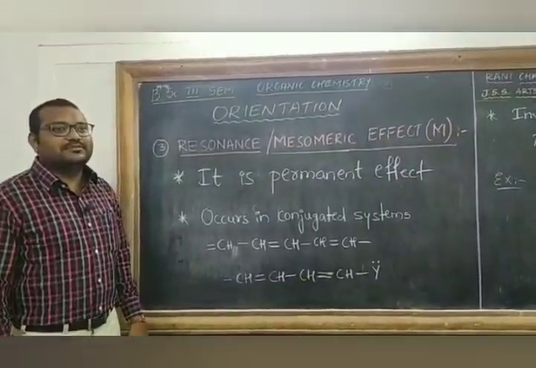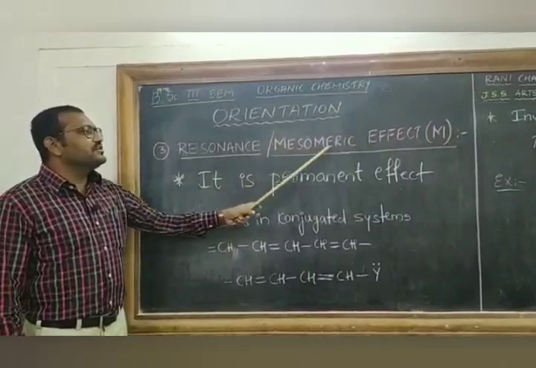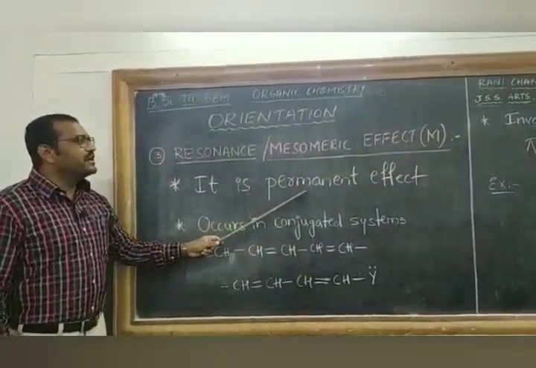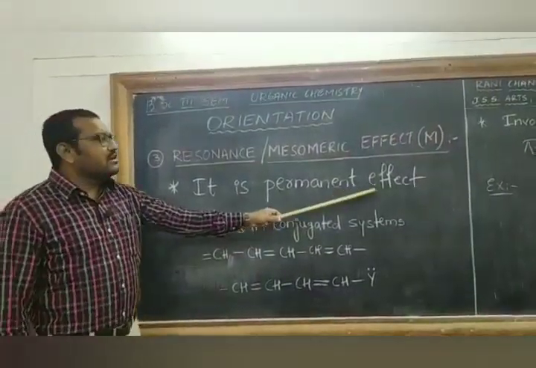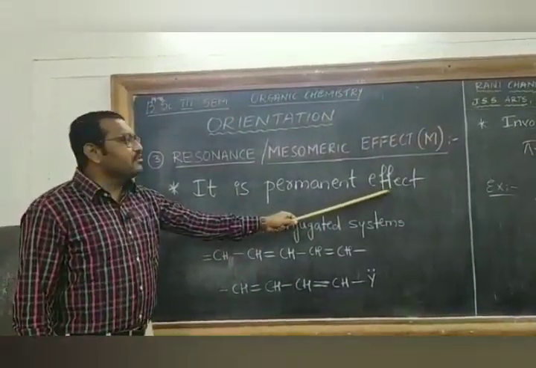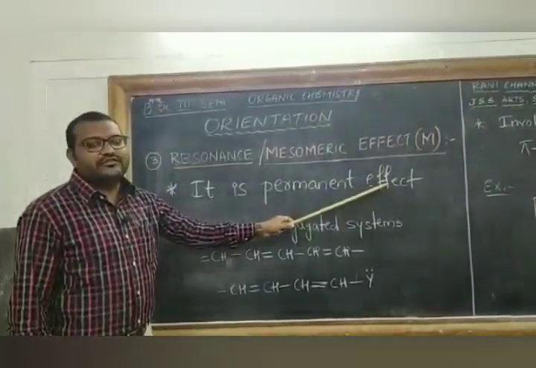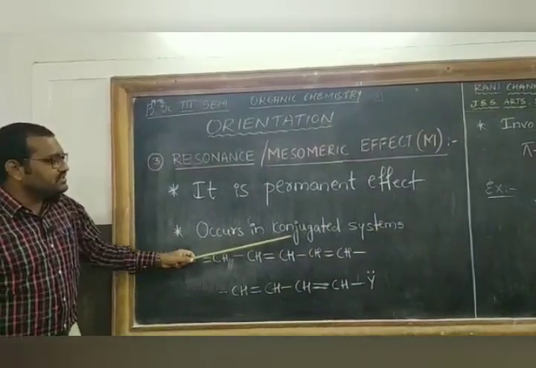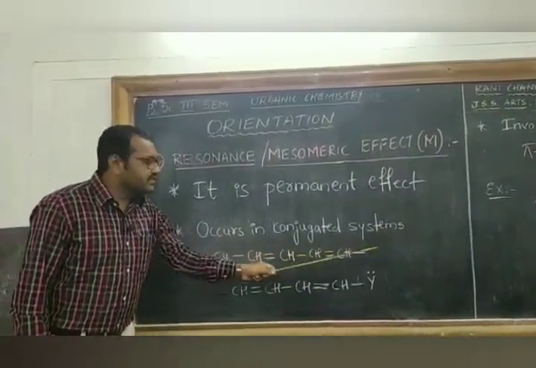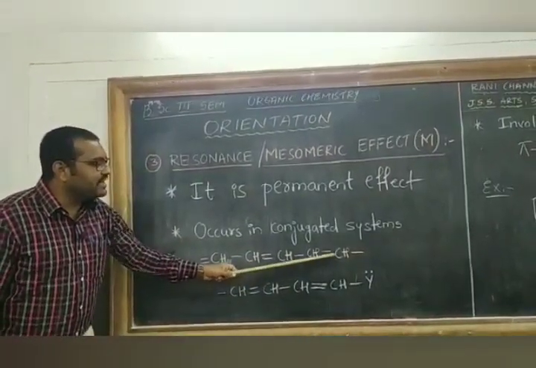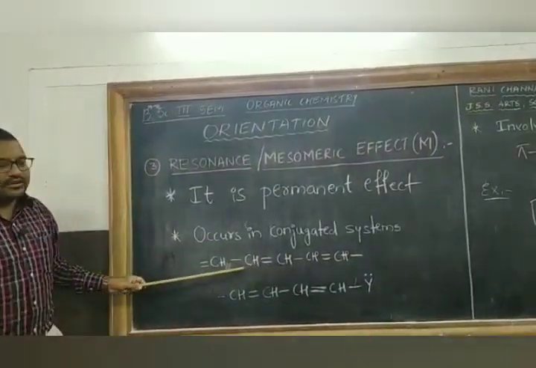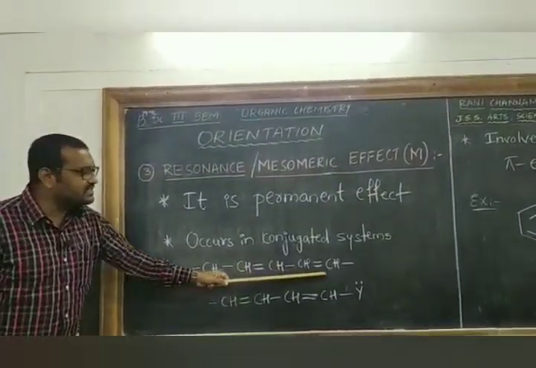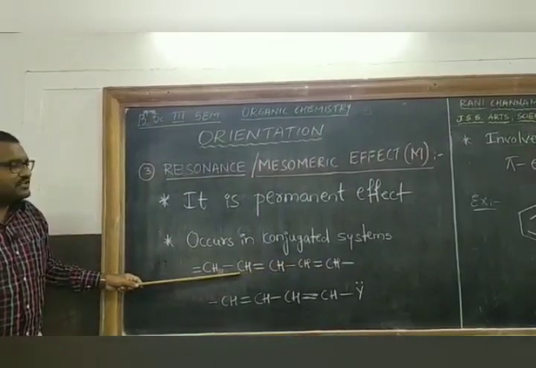The third electron displacement effect is the resonance or mesomeric effect, which is denoted using the letter M. Resonance effect is a permanent effect which operates permanently in the molecule even in the absence of an attacking reagent. This resonance effect is usually seen in conjugated systems, wherein molecules have alternate single and multiple bonds. Here you can see this molecule has alternate double and single bonds. Such structures we call conjugated compounds.